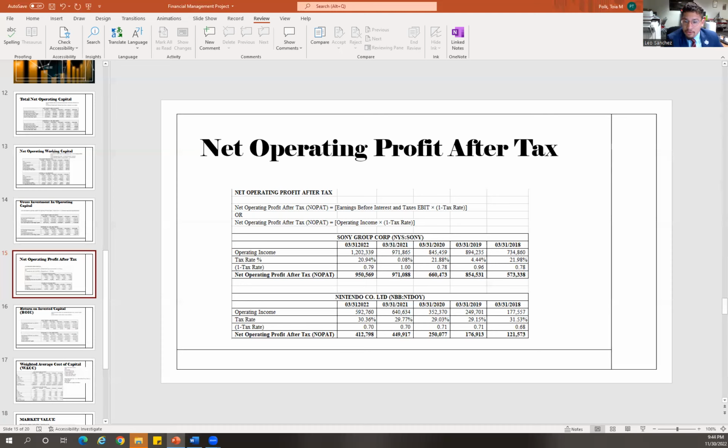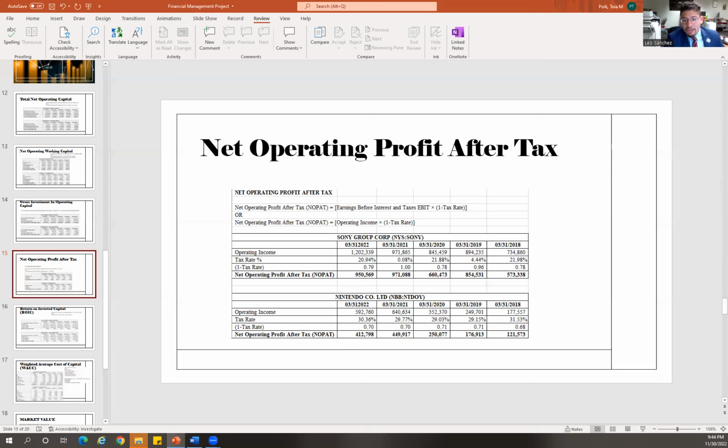It is also important to make a comparison with the NOPAT performance of Nintendo. As a result, I calculated the NOPAT from 2018 to 2022, as shown in the table below.